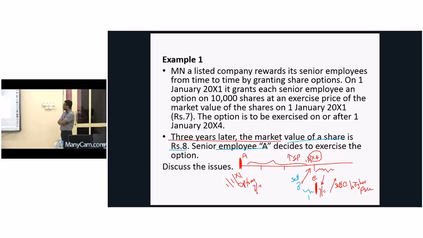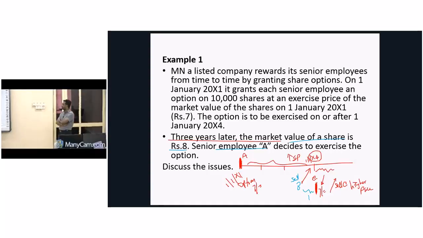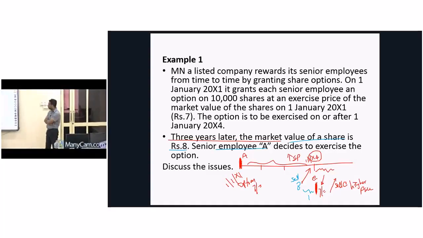Now in that option, they are going to give 10,000 shares at an exercise price of the market value of a share on 1st January X1, at 7 rupees. The option is to be exercised on or after 20x4. Now the offer is that the senior employees will be able to buy 10,000 shares at the end of 20x4, after 3 years. January, February, March. At the end of 3 years, right?